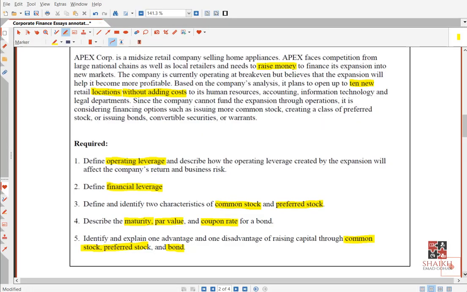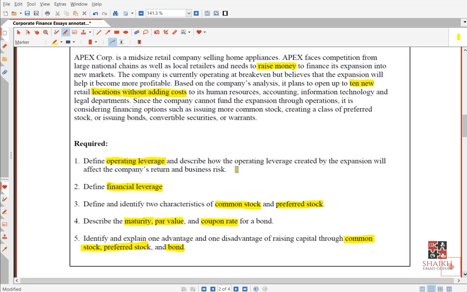So they are asking you to describe how the operating leverage created by the expansion will affect. You will say, okay, we are expanding, so definitely sales will go up. So there is a chance of higher returns. But at the same time, if we are not able to succeed, what will happen? We may not be able to bear that cost.